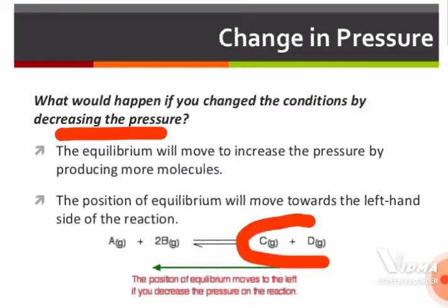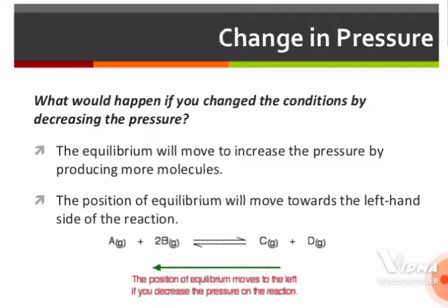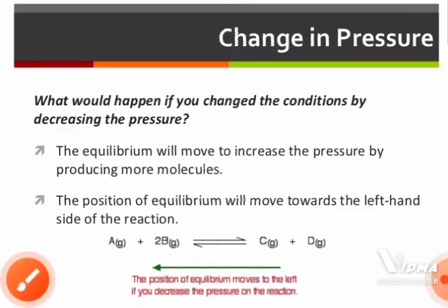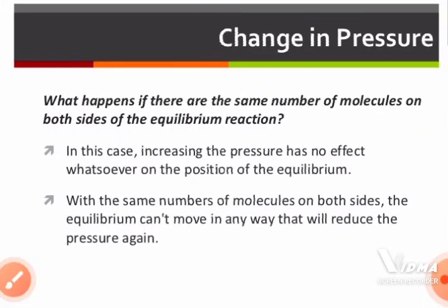So definitely the C and D products are going to convert into reactants A and B, thereby increasing the number of molecules. So when there is a decrease in the pressure, the system counteracts the change by moving the equilibrium position towards the left-hand side, meaning it will go in the backward direction. In this way it is going to counteract the pressure change.